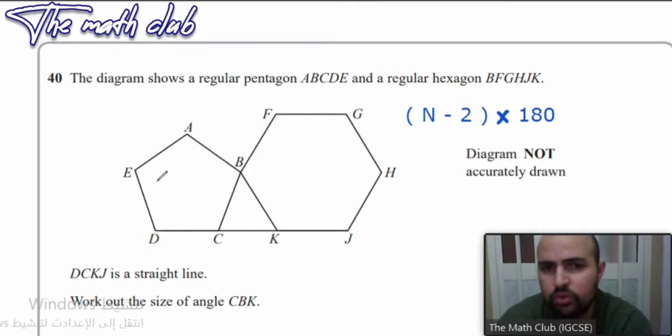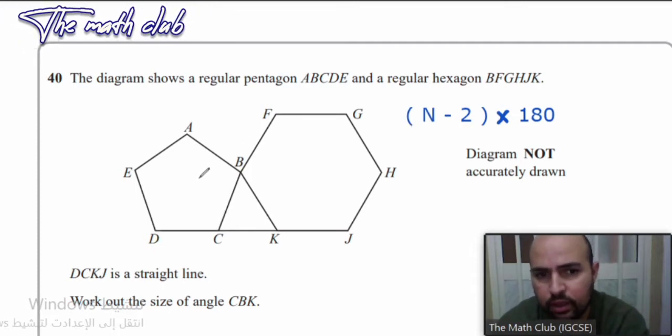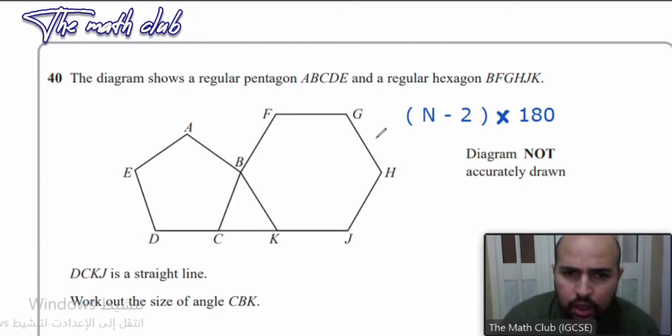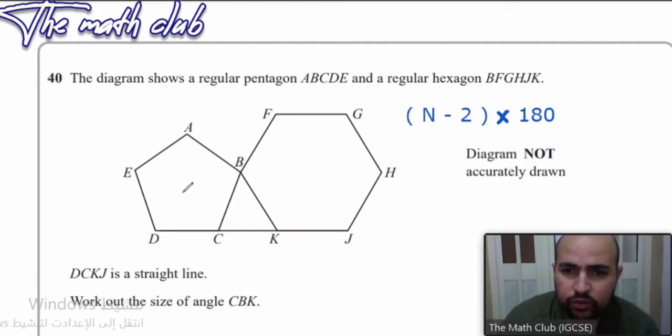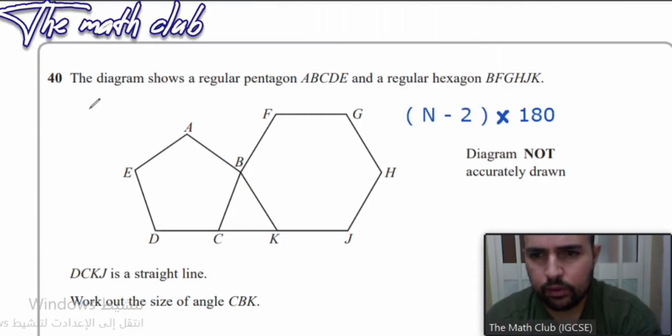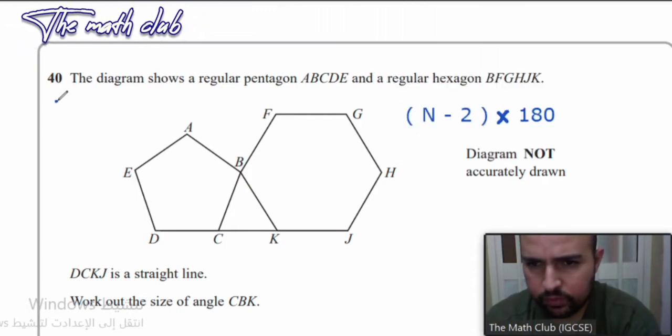Now, let's use this rule to find the pentagon's angles. So, n minus 2, which is 5 minus 2, let's write it here for the pentagon. So 5 minus 2 equals what?